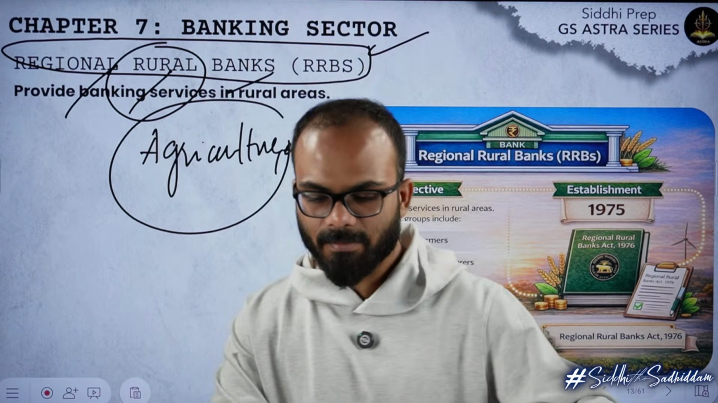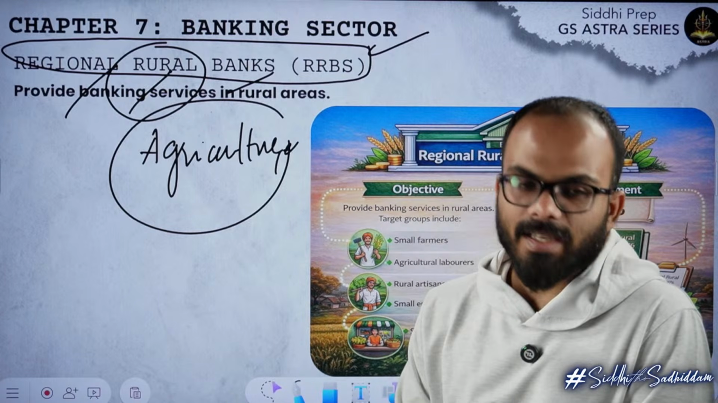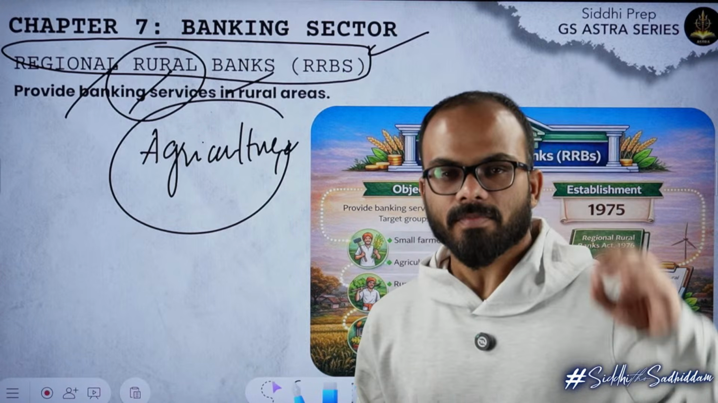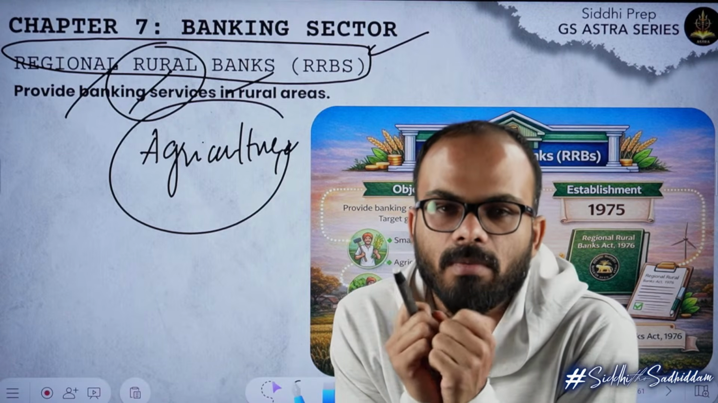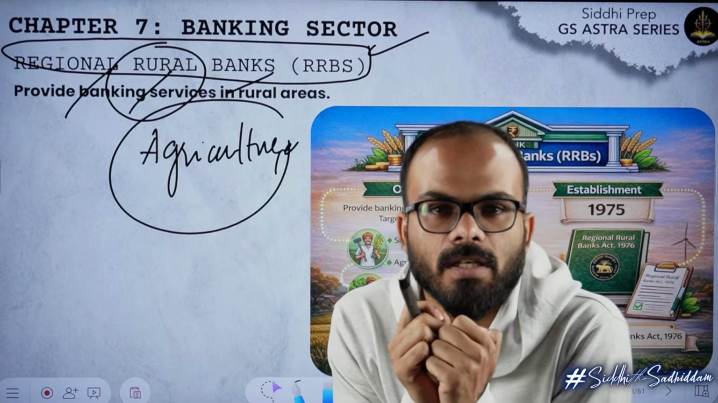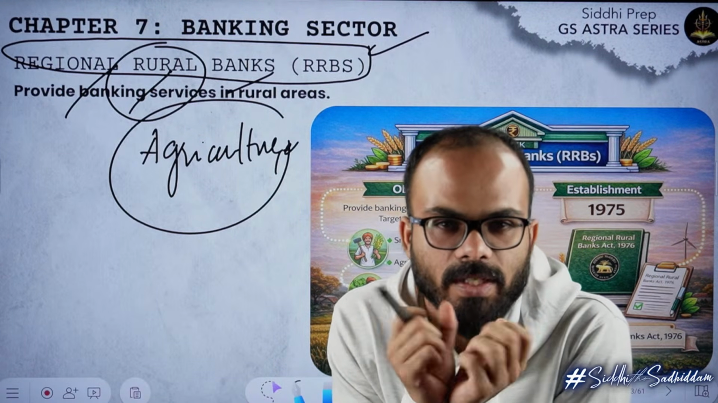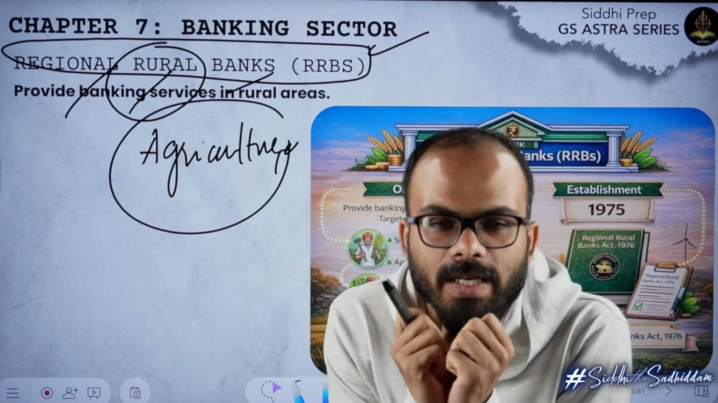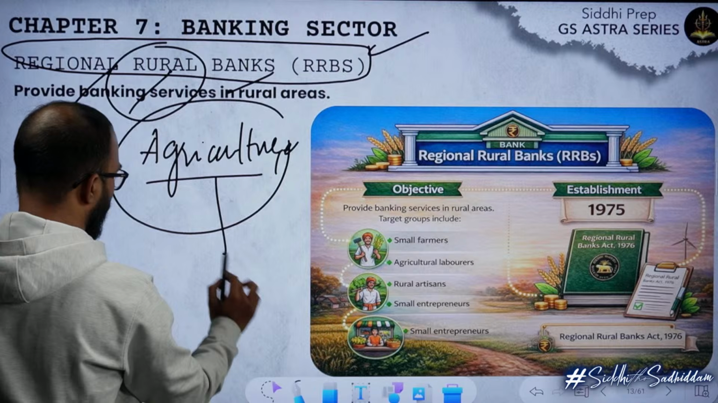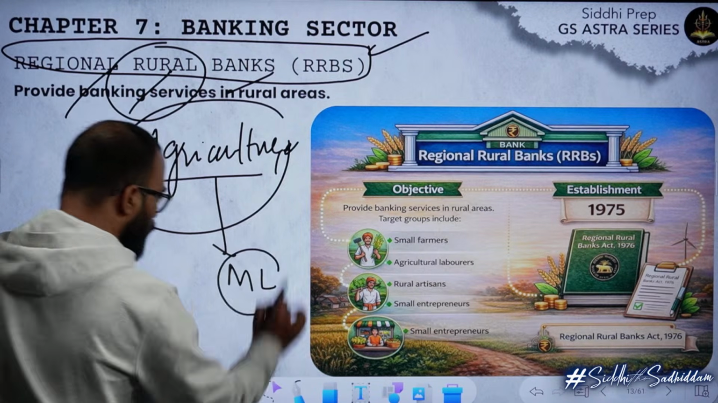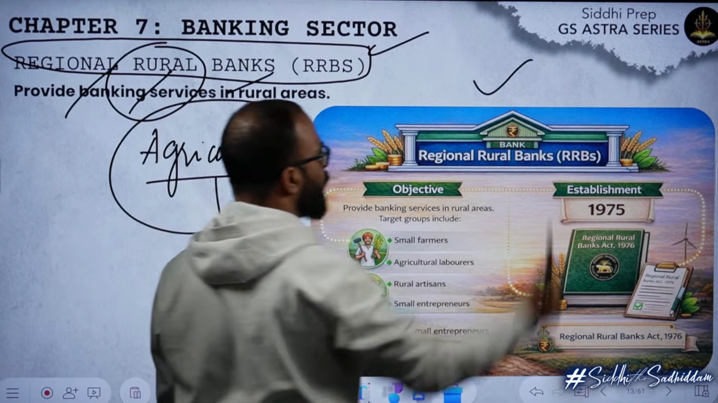No problem. Let's come back to whatever we were discussing. The agricultural sector was facing a lot of problems. Because all the banks were in urban centers, they were not getting access to any credit. When there was no credit for the agricultural sector, people had to depend upon money lenders. So regional rural banks were created.